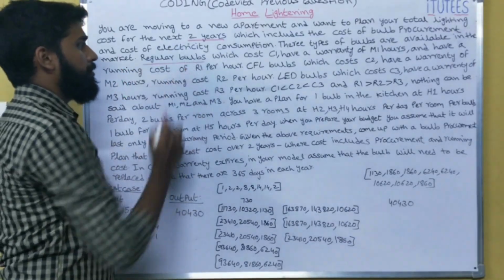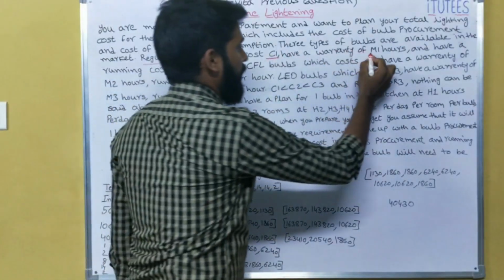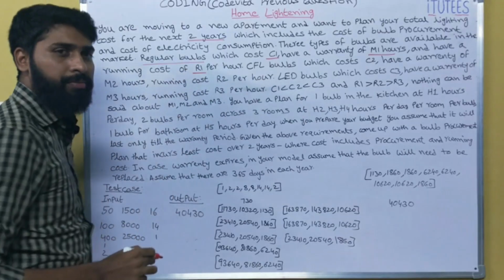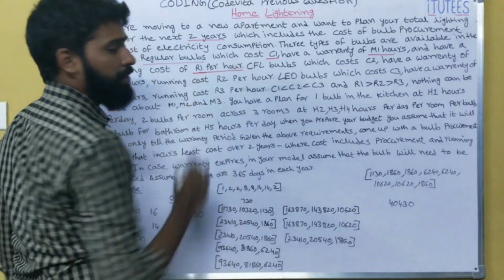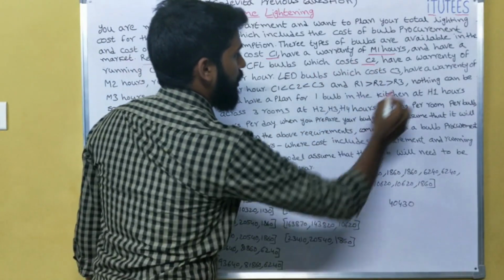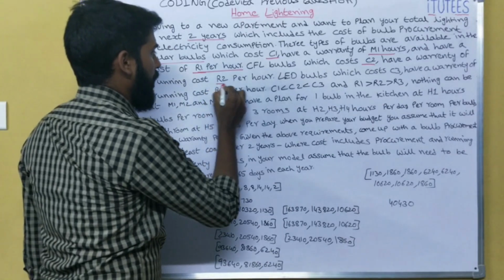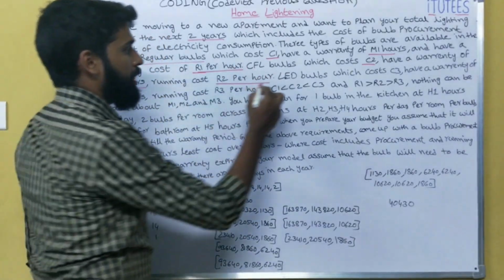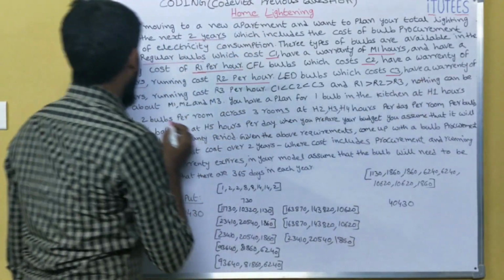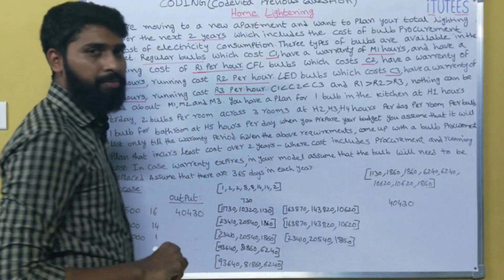Regular bulbs, which cost C1, have the warranty M1 hours and have running cost of R1 per hour. CFL bulbs, which cost C2, have warranty of M2 hours and running cost R2 per hour. LED bulbs, which cost C3, have warranty of M3 hours, running cost R3 per hour.